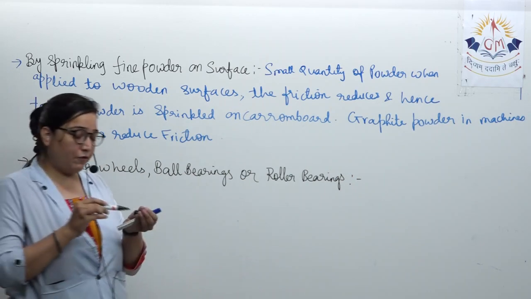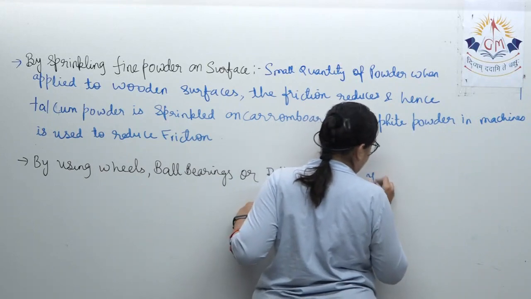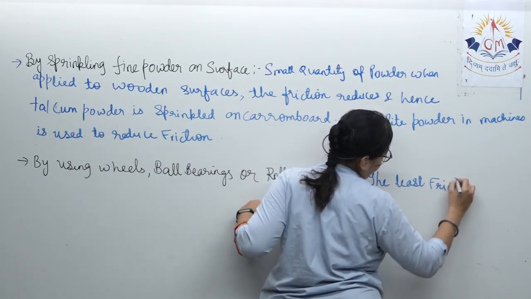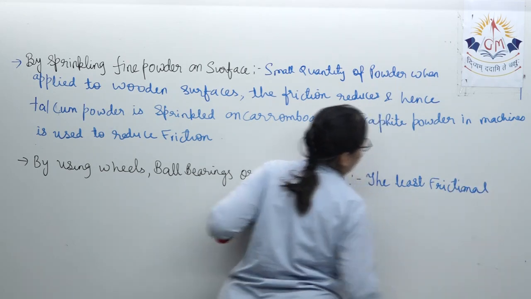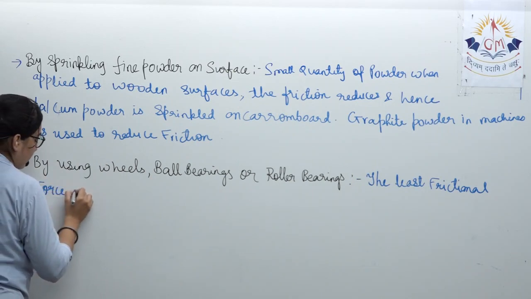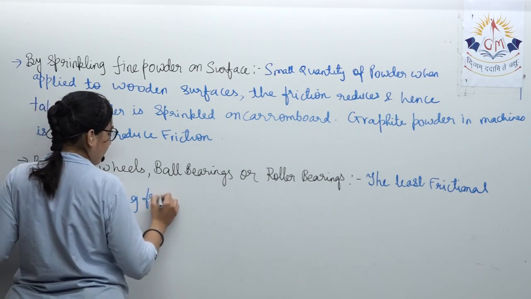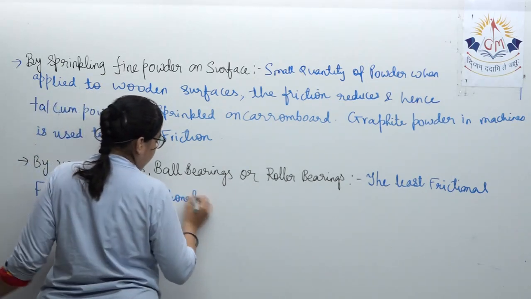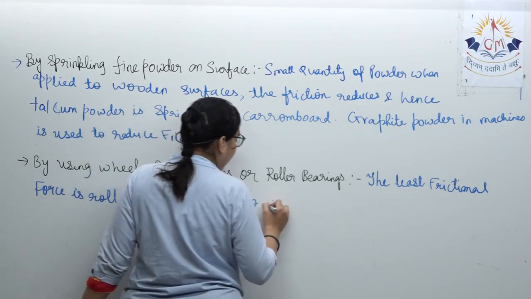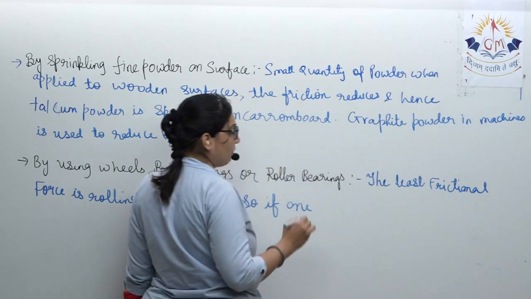The least frictional force is rolling frictional force, so if one surface is made to roll over the other, the frictional force acting would be least.